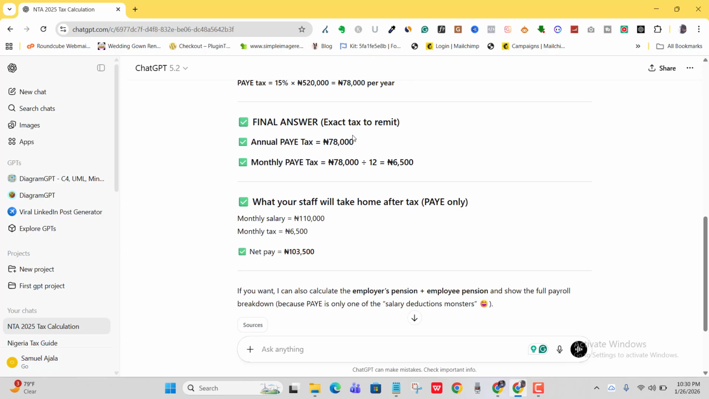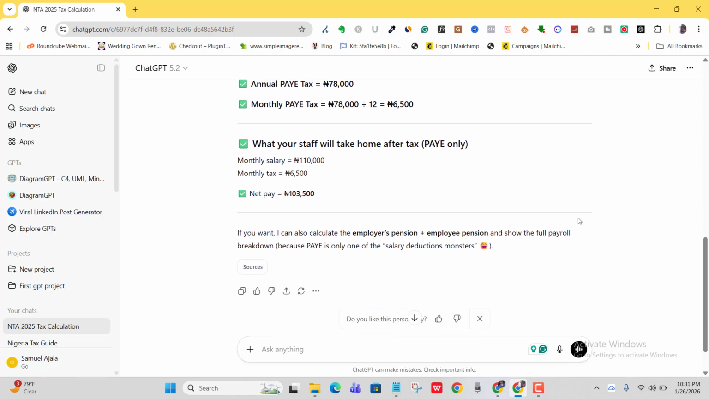Final answer, exact tax remit. Annual PAYE tax is 78,000 naira. Monthly PAYE tax is 78 divided by 12. So my staff is going to be paying a tax of 6,500 naira every month. Based on that calculation, what your staff will take home after that monthly is going to be 110 minus this. So my staff is supposed to be going home with 103,000 naira instead of 110,